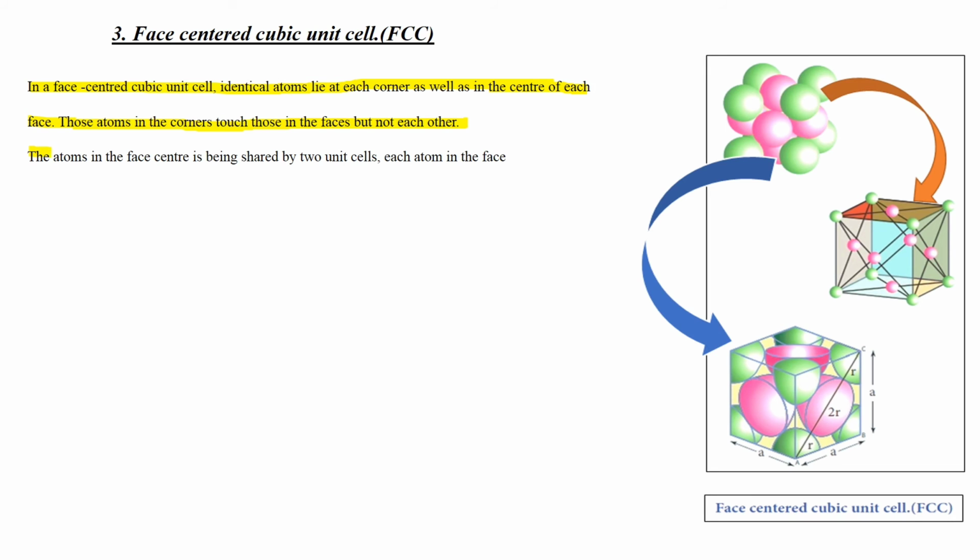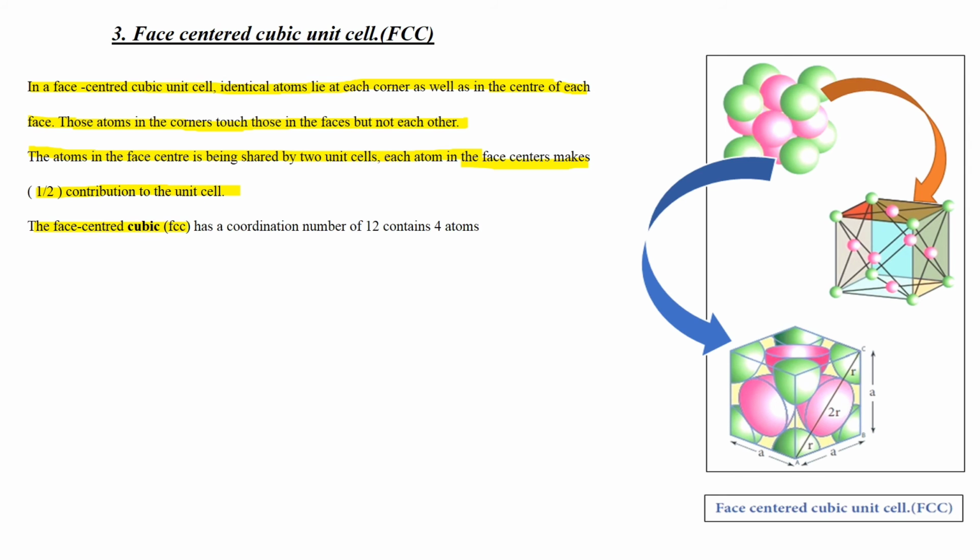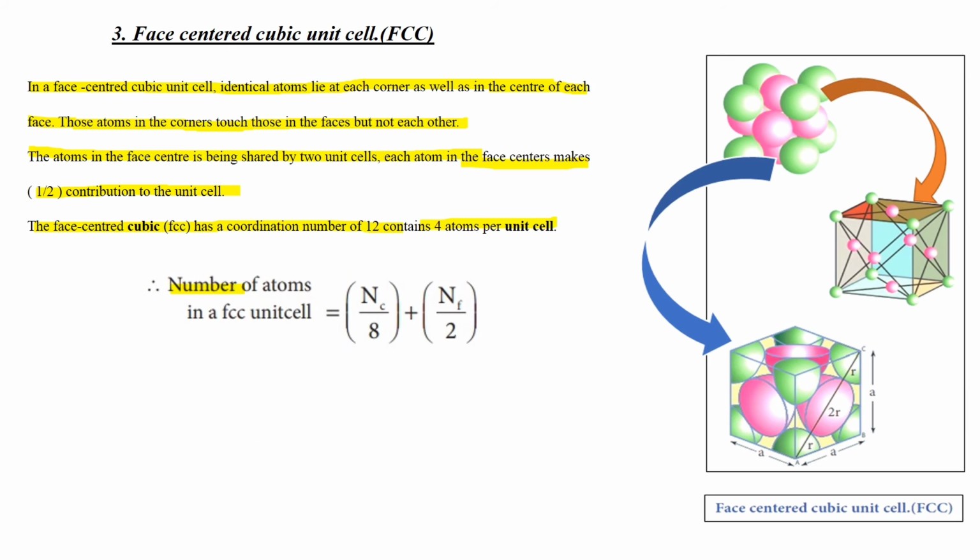The atom in the face center is being shared by 2 unit cells. Each atom in the face center makes 1 by 2 contribution to the unit cell. The face centered cubic unit cell has a coordination number of 12 and contains 4 atoms per unit cell. So, number of atoms in an FCC unit cell is NC upon 8 plus NF upon 2, 8 by 8 plus 6 by 2, which is equal to 1 plus 3, meaning the total number of atoms in a face centered cubic unit cell is 4.